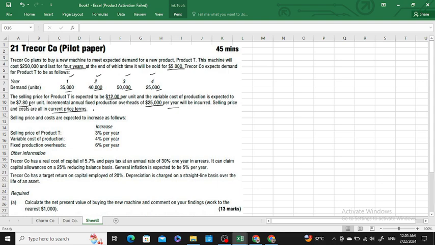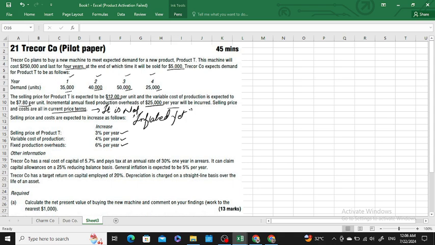When the examiner says it is in the current price term, it means our prices have not been inflated yet. The selling price of Product E would increase by 3% per year, whereas the variable cost would increase by 4% per year, and the fixed production overhead would increase by 6% per year.